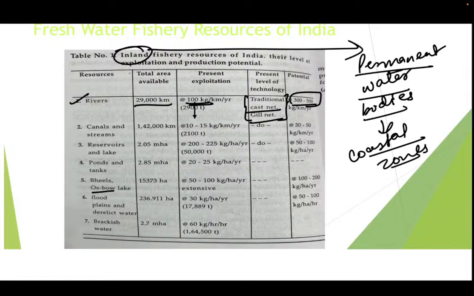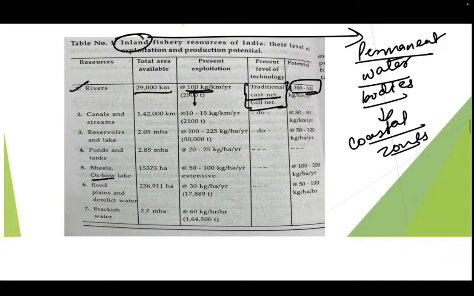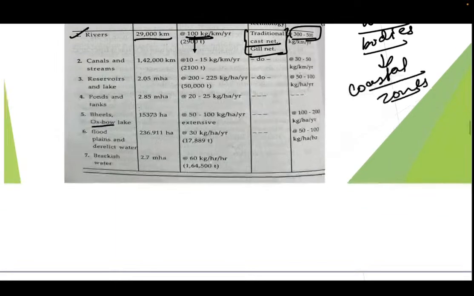So inland water bodies are the permanent water bodies, and it is formed in the coastal zones. Please take a note of this. I hope you have understood. Rivers, canals, streams, reservoirs and lakes, ponds and tanks, beels, oxbow lakes, flood plains and derelict water, and brackish water. If you have any doubt in these things, you can just ask me.